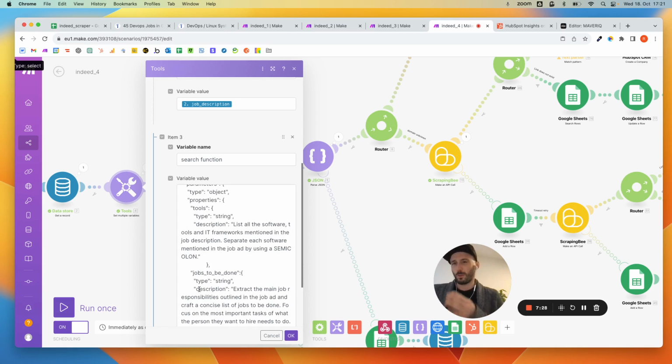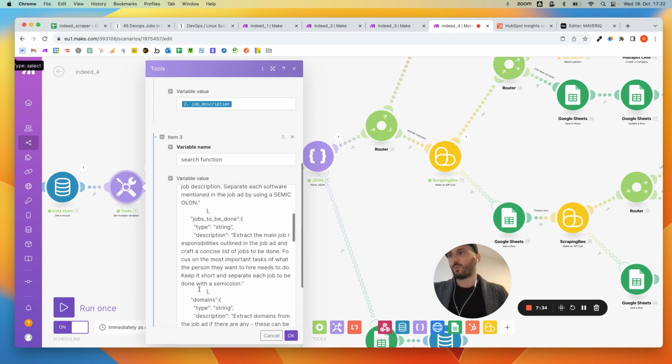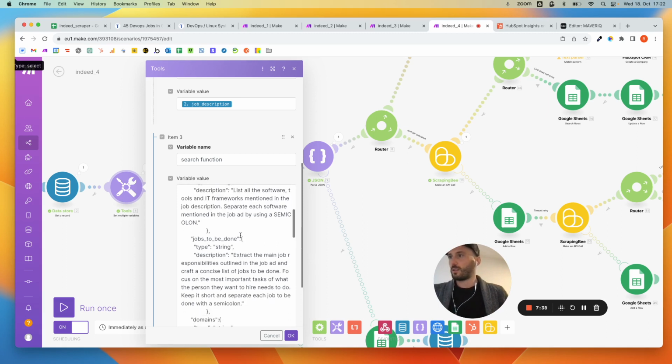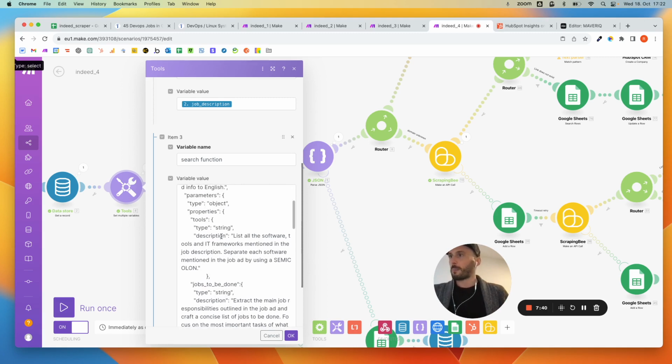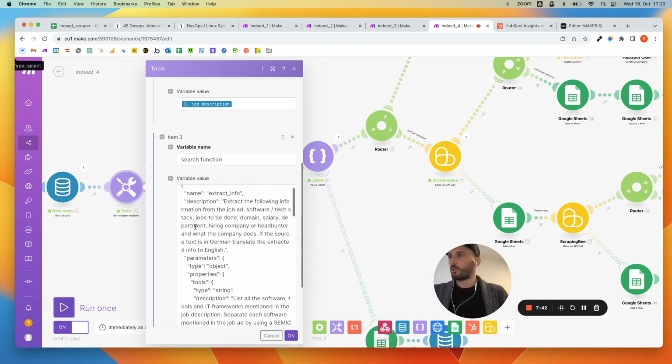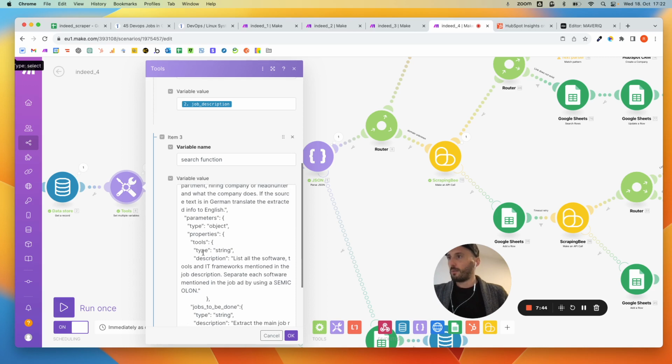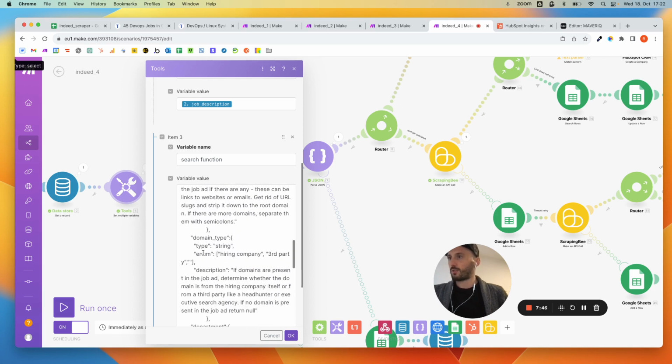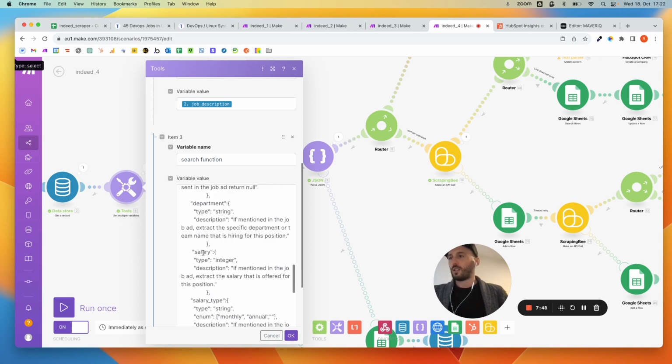It would probably be better to have multiple functions sequentially and extract just one thing each, but it does work. So I'm saying extract the description, in this case the about the company text, extract the tool set that they use, extract the jobs to be done, extract domains, and so on. So you can just pass all that.